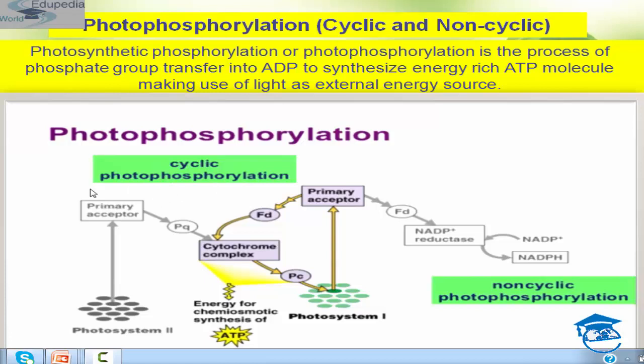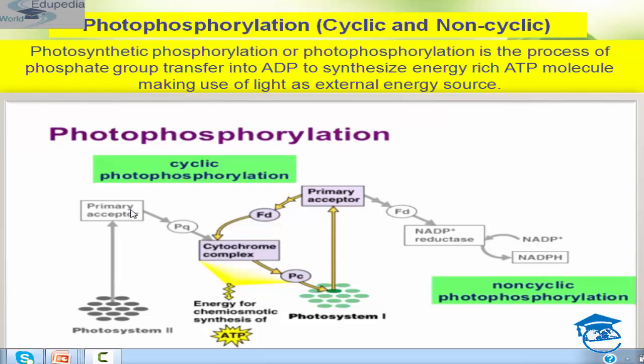Okay, it takes place only in the one photosystem. See, this photo excitation takes place. This is PS2. In this photo excitation takes place, and it receives a photon of light, and the reaction center of this gets excited. Okay, and they release the electron from it. See, okay, and